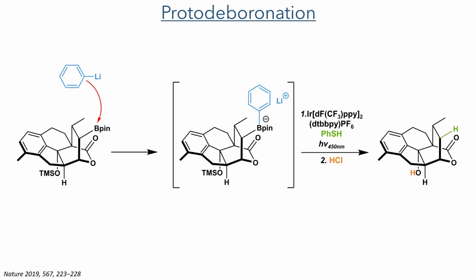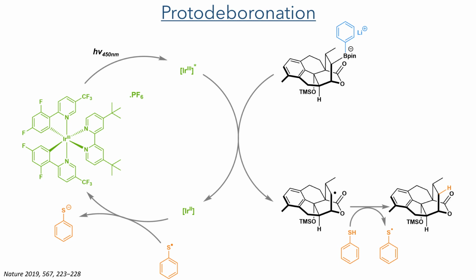This was reacted with phenolithium, forming an organoborate that was then reacted under photoirradiation conditions to complete a protodeborylation. In this reaction, the iridium catalyst is first excited with UV light, and this then reacts with the organoborate, becoming reduced to iridium-2 and producing a radical on the carbon previously bearing the boron. This then abstracts a hydrogen from thiophenol, and the sulfur radical that this produces can reform the active catalyst by oxidizing the iridium-2 species back to iridium-3.